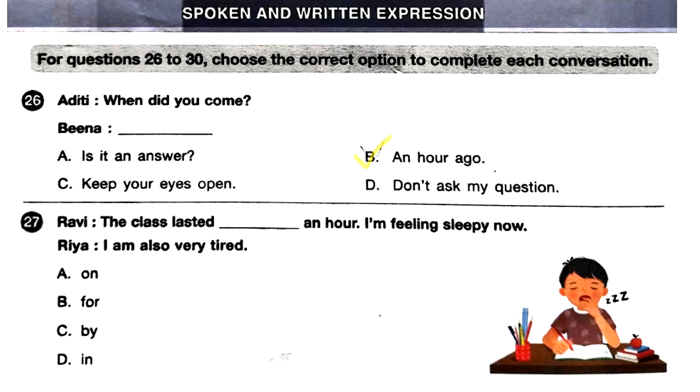Okay. Question 27. Ravi: The class test lasted dash an hour. I'm feeling sleepy now. Ria: I am also very tired. A on, B for, C by, D in. You have to choose the correct option to complete the conversation. The class lasted for an hour. I'm feeling sleepy now. Answer is option B, for.